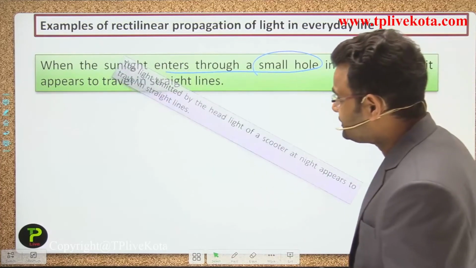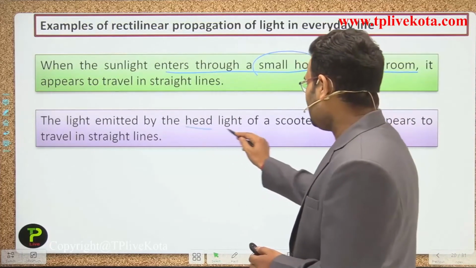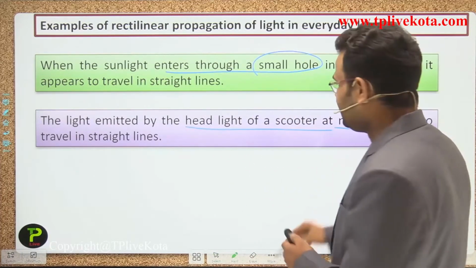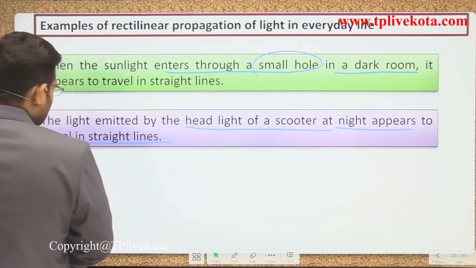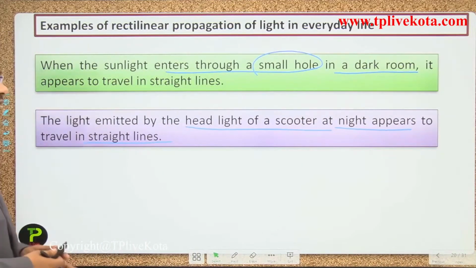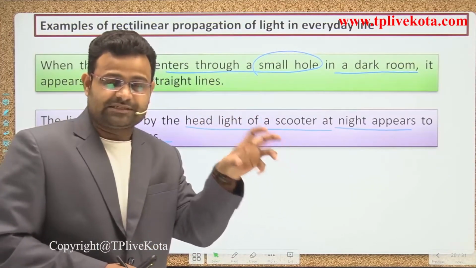Now we move to the second point: the light emitted by the headlight of a scooter at night appears as a straight beam. The light of any vehicle is focused on a particular place, just like a torch.